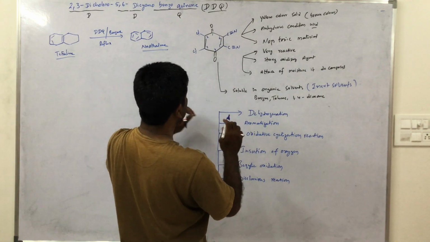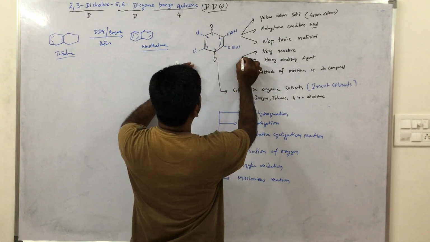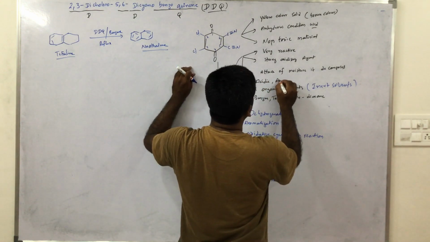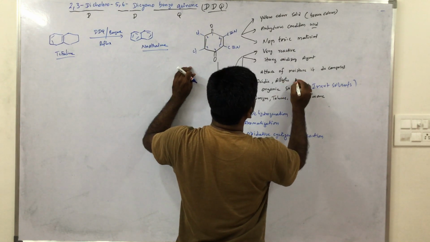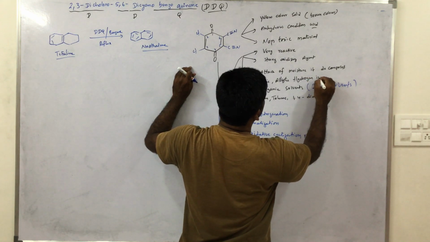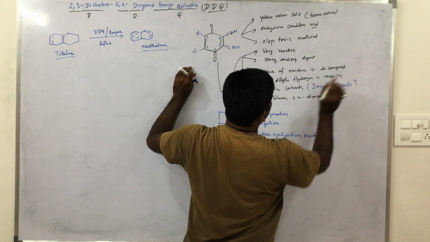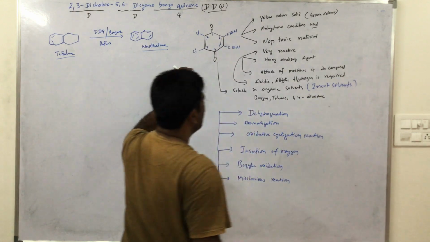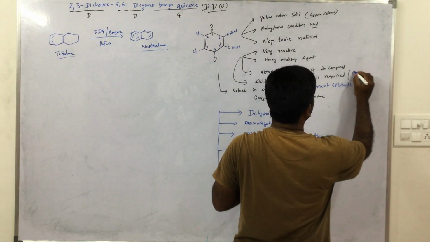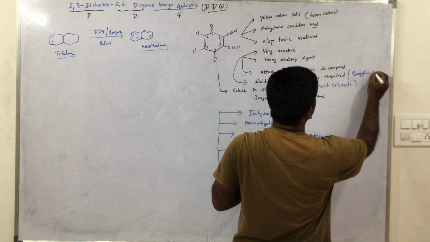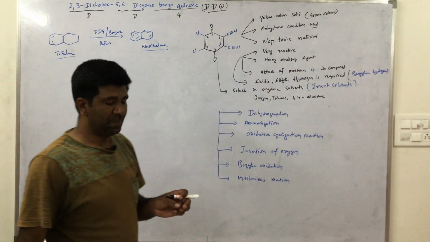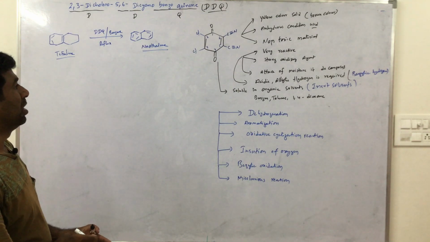One more point is that acidic hydrogen, allylic hydrogen is required. Allylic and benzylic hydrogen is also possible.